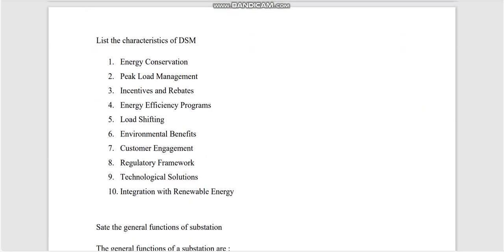Okay, first of all, the first question: list the characteristics of DSM. There are 10 characteristics of DSM, that is energy conservation, peak load management, incentives and rebates, load shifting, and so on. 10 points are there. If you write any 4, you will get 2 marks.